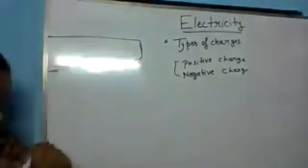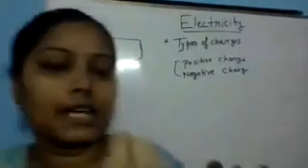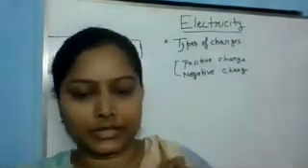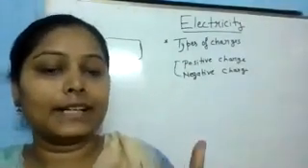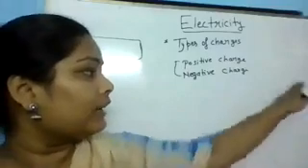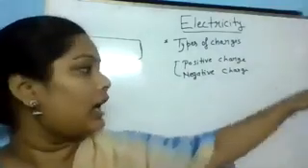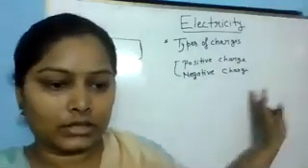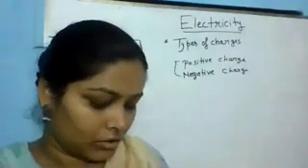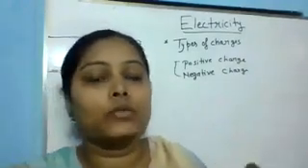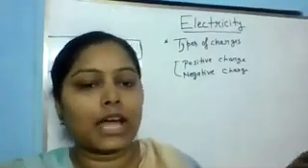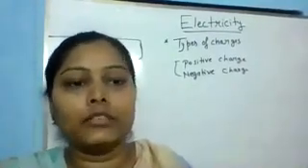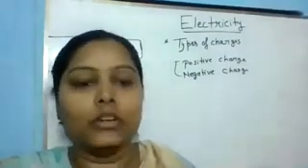When the charge is in a position of rest, it creates an electric field around the charge. So every charge has its own electric field. When the charge is moving, it creates an electric field and a magnetic field also.